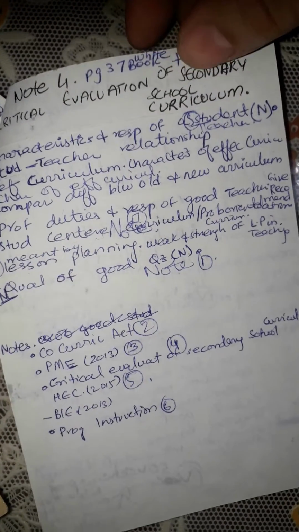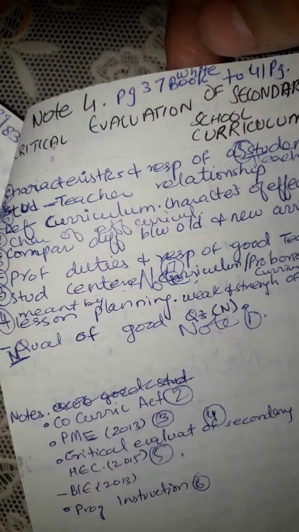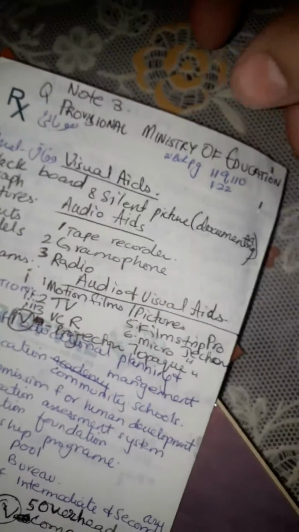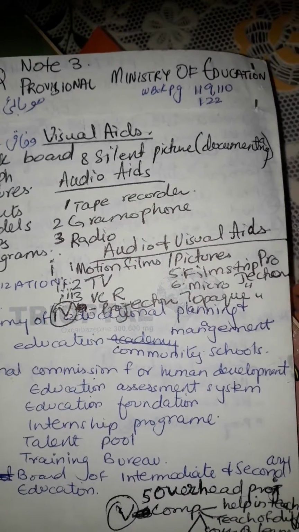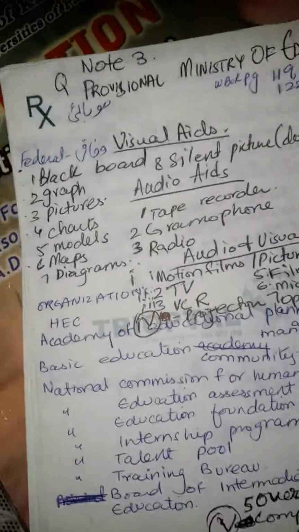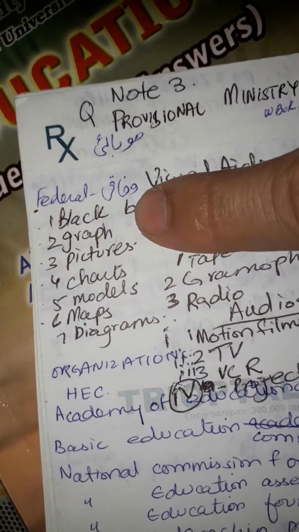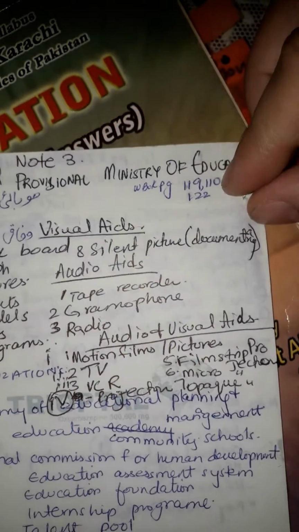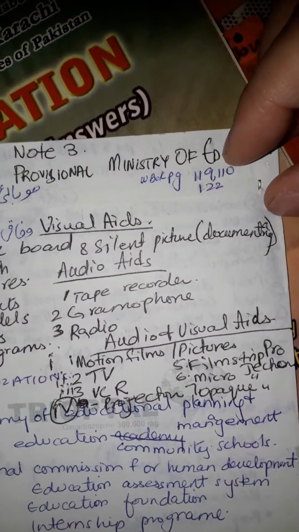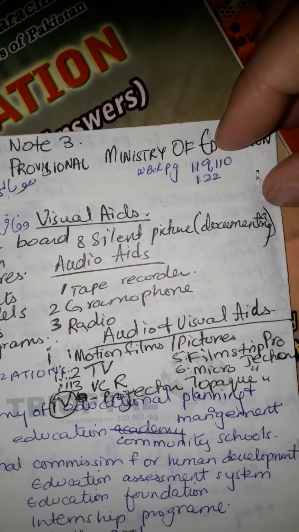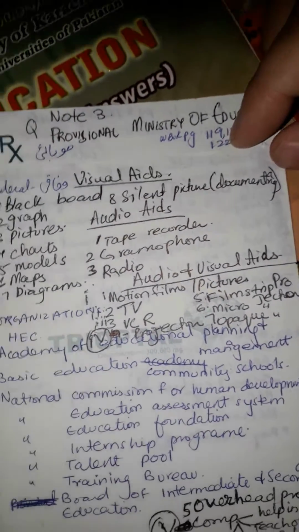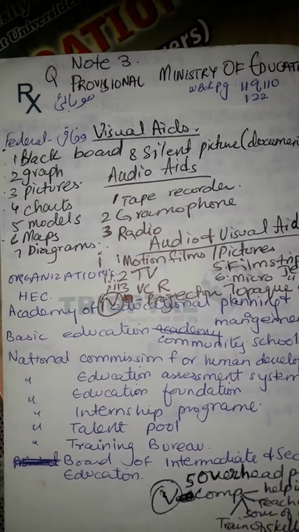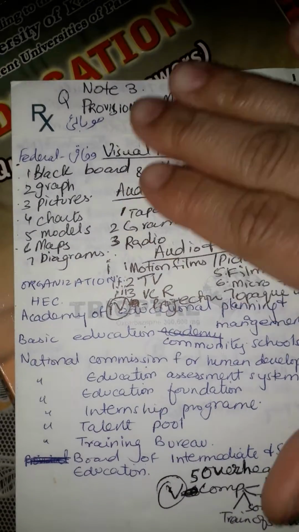That I didn't learn. This is on page 37 of book, 241 page. Lastly, we have Provisional Ministry of Education. Let me tell you, provisional is Subai and federal is Wafaki. And this is the note we have on book page number 110 and 112, 122. These are the Provisional Ministry of Education note.